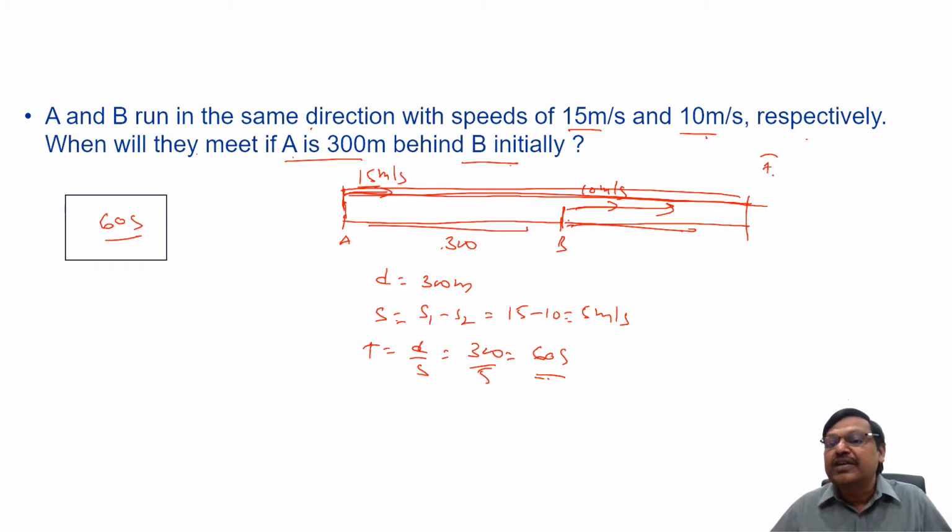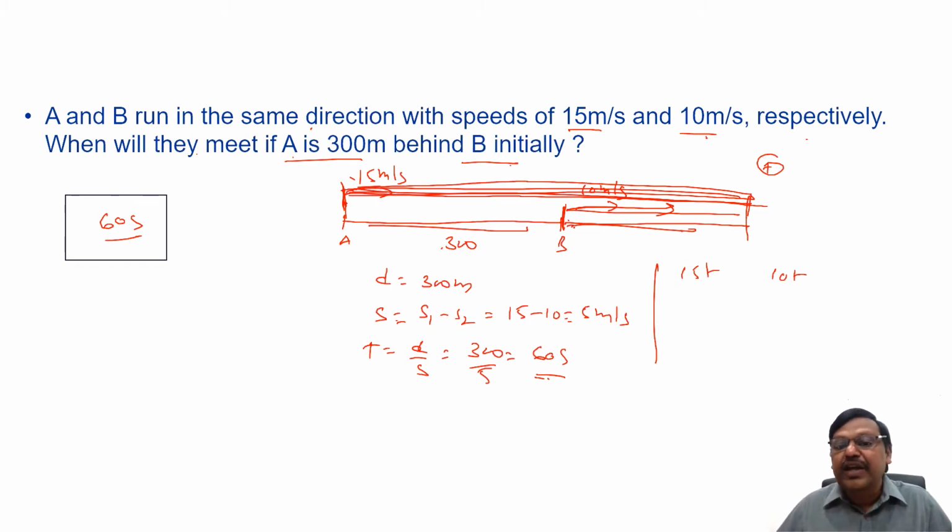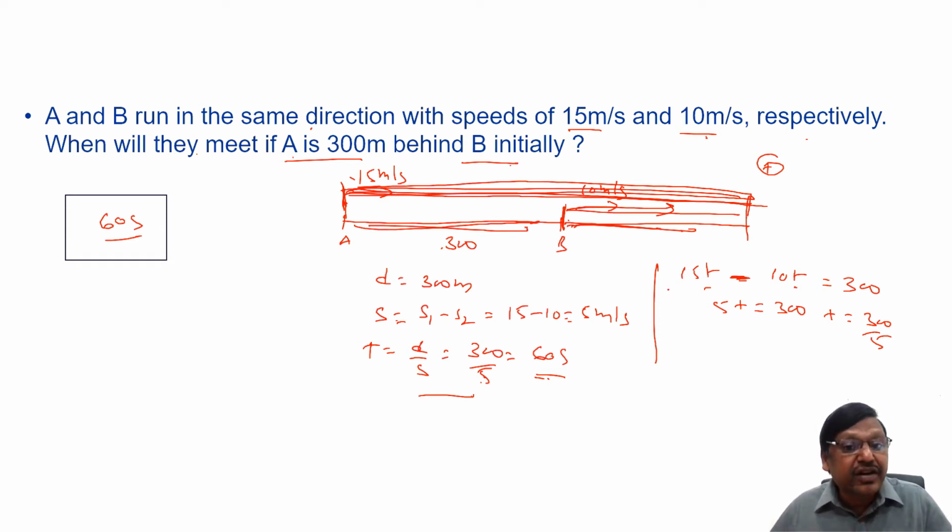Suppose after t seconds they met, if I am not using relative speed, the distance covered by A is 15 into t, 15t. So let us say they met here. The distance traveled by B is 10 into t, 10t. But A covered more distance than B. How much more has he covered? This 300. The difference is 300. 15t minus 10t, 5t is 300. t is 300 by 5. Are you not getting the same thing here? That's what I am saying. If you use relative speed, you can always solve the problem in quick time. However, sticking to your basic definitions of distance, speed and time, we can also answer the questions, right?